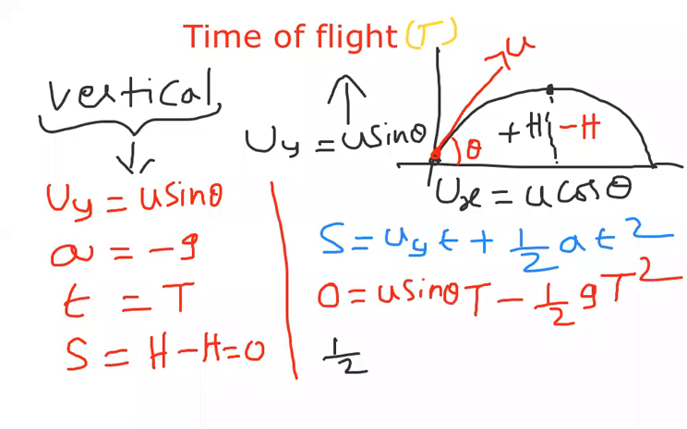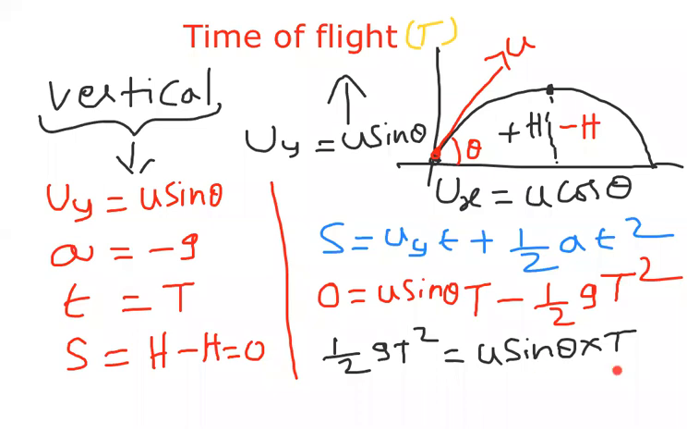Half gt square is equal to u sin theta into capital T. Carefully observe, nothing I did here. Here this is S value substituted 0, U value u sin theta, small t means capital T, called time of flight, whereas small t a value minus g. I got this expression. I brought this term, minus of gt square, towards the left side, and this term is on the right side.